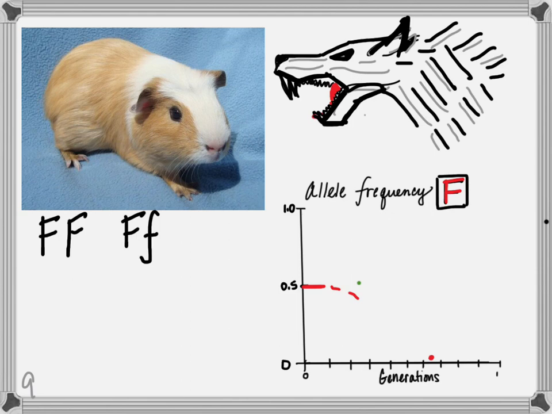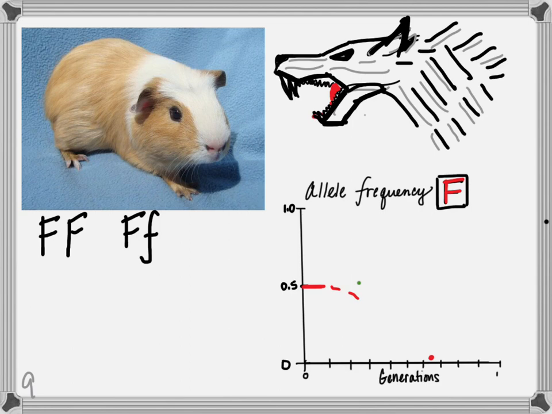In this case, let's look at the frequency of the dominant allele. If our predator is eating straight-furred guinea pigs, that means they're eating animals with big F big F and big F little f genotypes. The big F allele is clearly going to become less common.